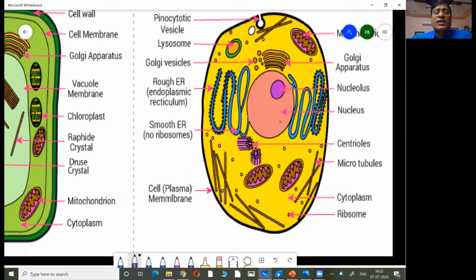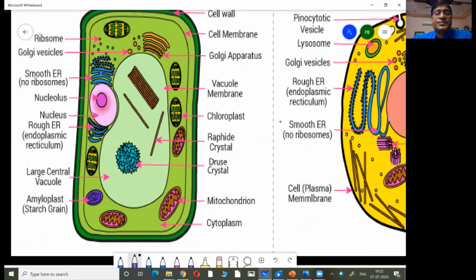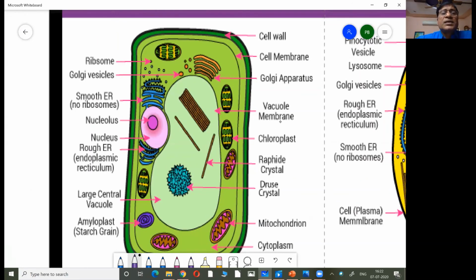Almost all organelles you can see in the plant cell also. The only difference is plant cell will have an extra cell wall. This is a cell wall, and it also has chloroplast and a large vacuole. Now you see a big vacuole is there. So this is the difference. Otherwise, all other organelles are almost the same.